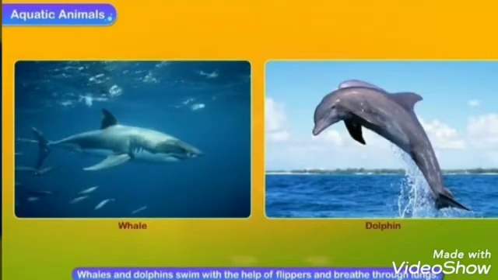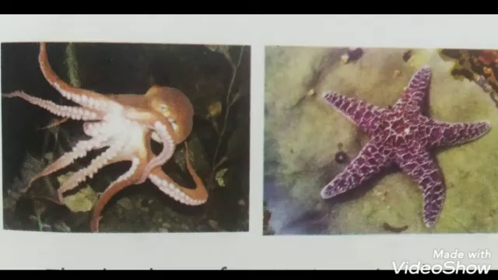Whales and dolphins are unique aquatic animals which swim with the help of flippers. They do not have gills. They have lungs to breathe. That's why they come to the surface of the water to breathe.